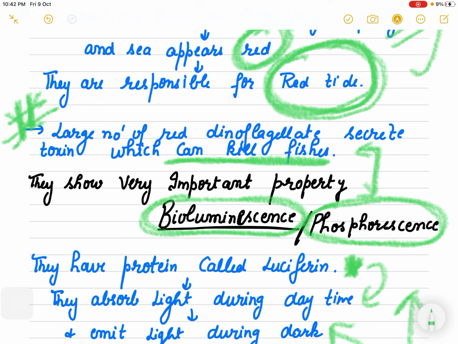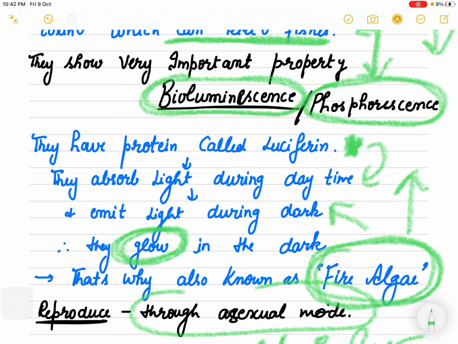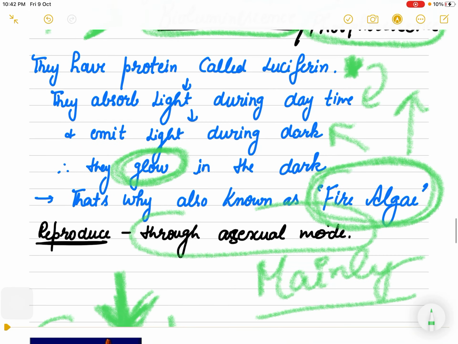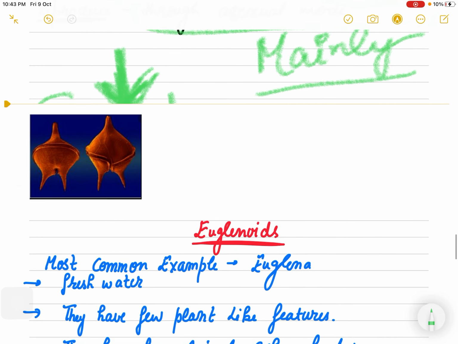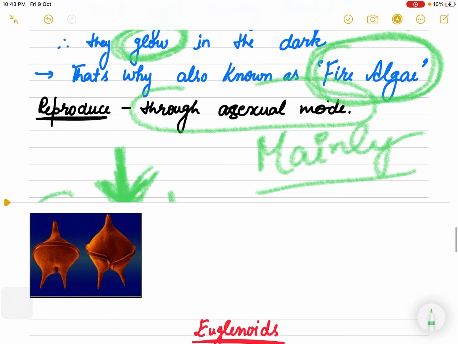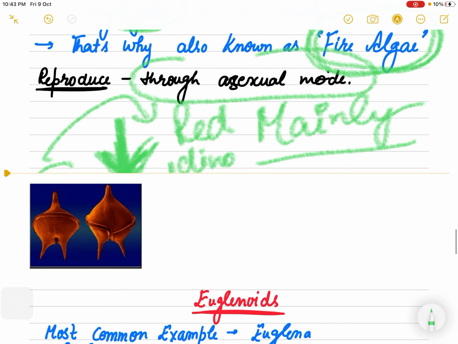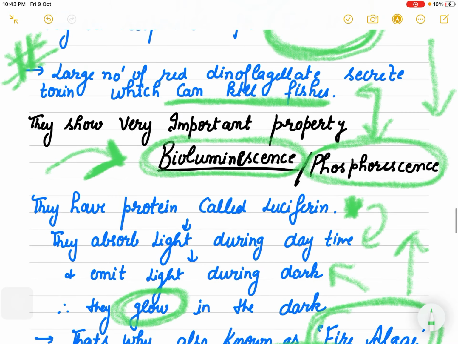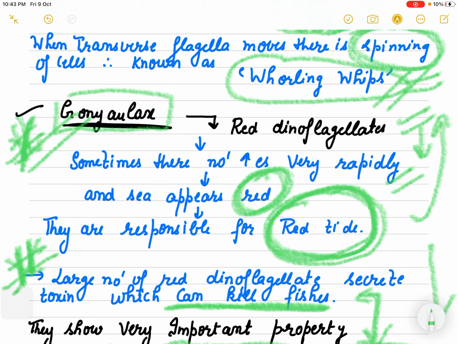And they show another important property, that they absorb light in the daytime and emit it in the dark. Because of that, they show bioluminescence. They can glow in the dark, and they are known as fire algae. And reproduction is through the asexual mode. This is red dinoflagellate, that is Gonyaulax, the example of red dinoflagellate.